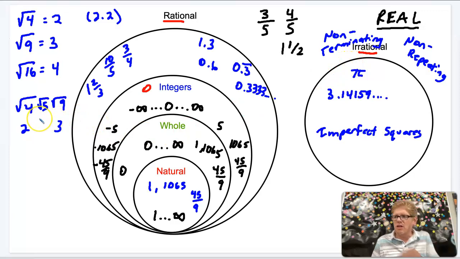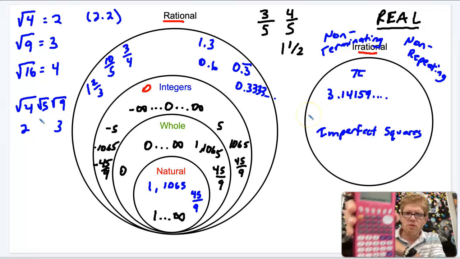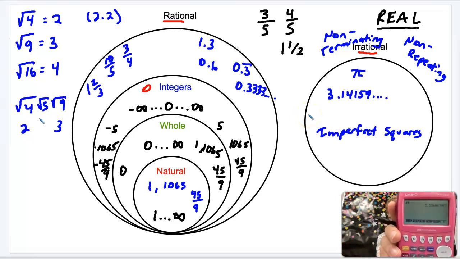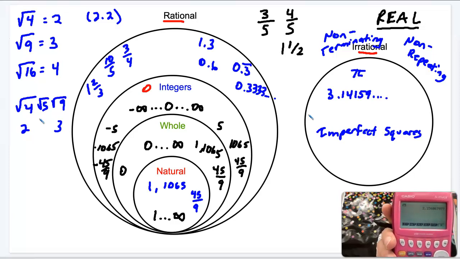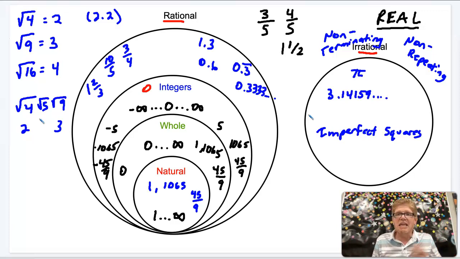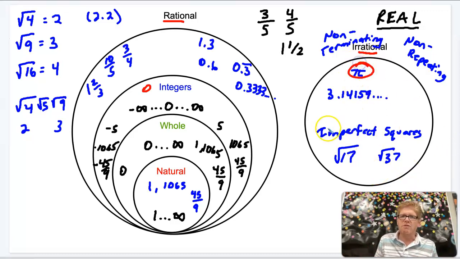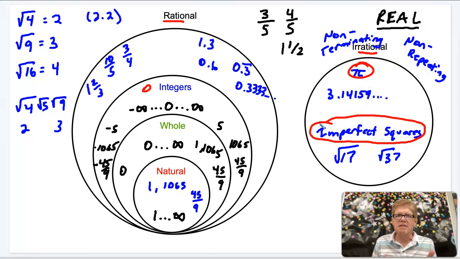The square root of 5, if you punch it into your calculator, give me a moment, I'll punch it into my calculator right now. The square root of 5 is going to be this. If you want to see it there, 2.23, blah, blah, blah, blah, blah. And it goes on and on forever. The calculator truncates it because it can only do so much. But that number will go on and on forever. And that's going to be any imperfect square that you get. So something like the square root of 17 would be one. The square root of 37 is going to be one. So imperfect squares and pi are really the ones that we have to worry about for irrational numbers. Okay? And that's really it. So thanks a lot.